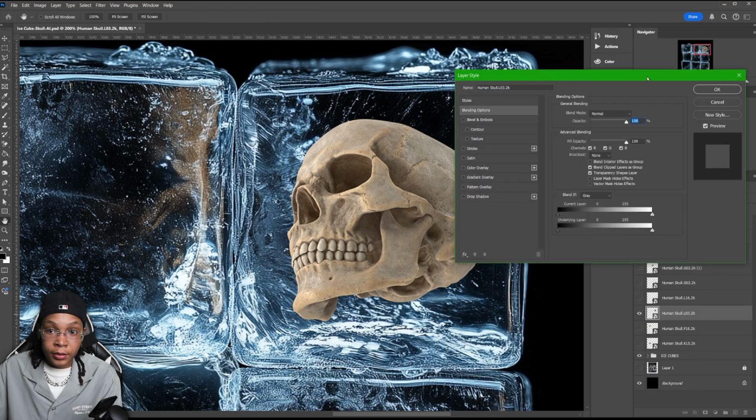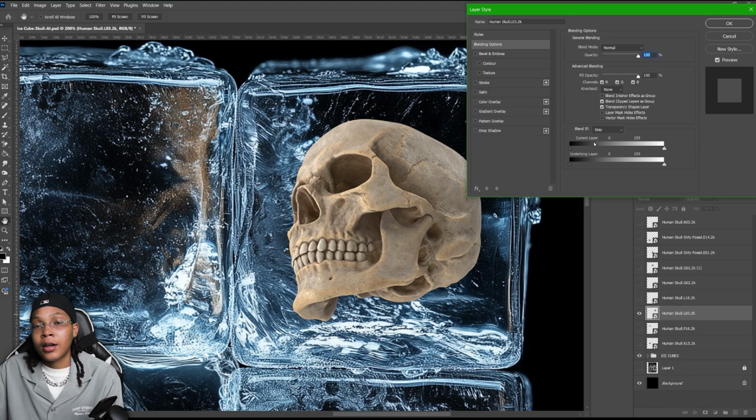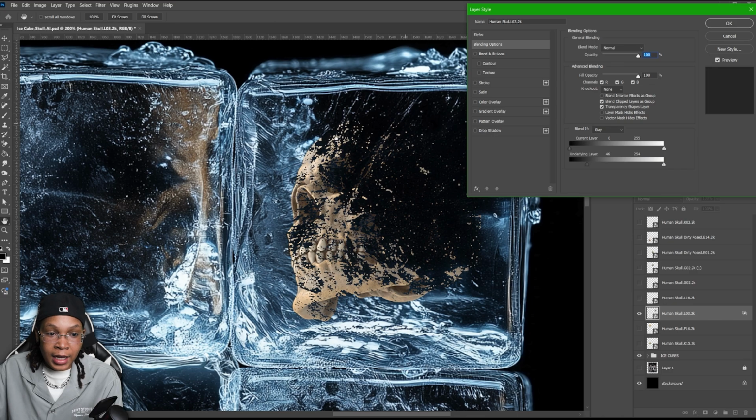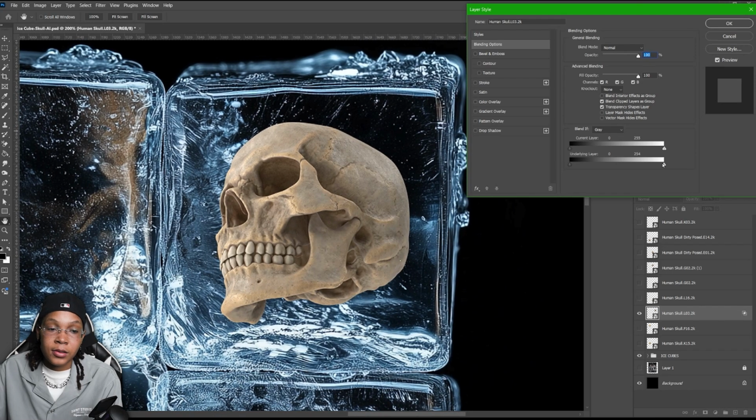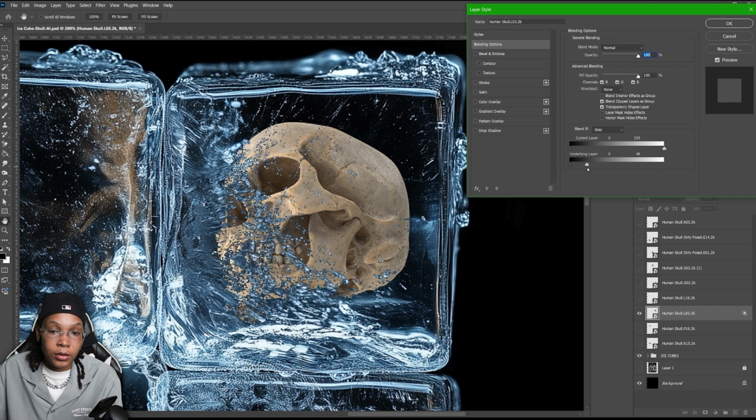Double click on the layer, and then you're gonna work with this underlying layer. And you see me work with this a little bit throughout, but there's different ways that you can use these, not only as far as working with color, but working with your images too. So we go ahead and take this. If we do the black, that means everything that's black, that's on a black space, means it's gonna be evaporated. So we want this white space to be evaporated because it's ice, you know? So we're gonna just start slowly taking it down a little bit.